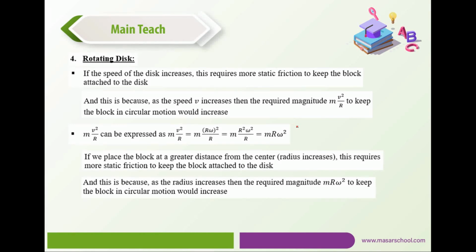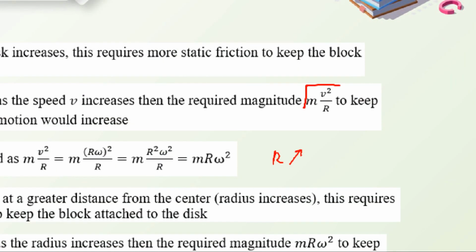Let me do the following argumentation, which is super important. What I'm saying here is that as the radius r increases, would this require a greater static friction or less static friction in order to keep the block attached to the disk? Now, referring to this expression, directly one can claim that as r increases, the required force mv squared over r decreases, which means that the static friction required to keep the block attached to the disk is smaller, and this is completely wrong. Let me explain why.